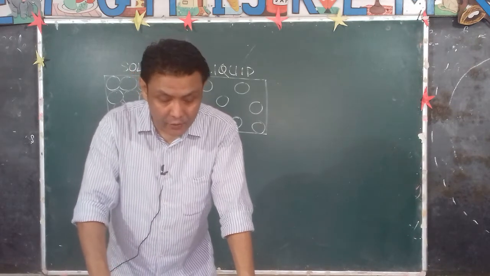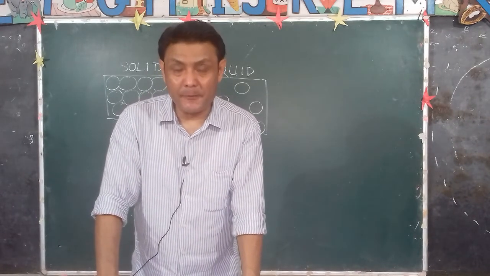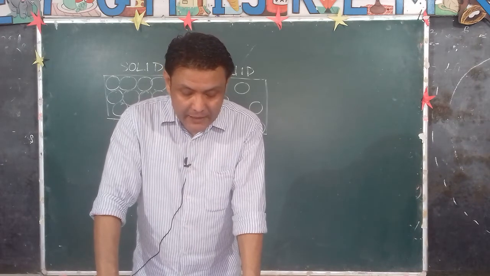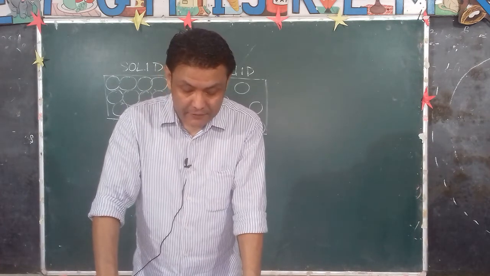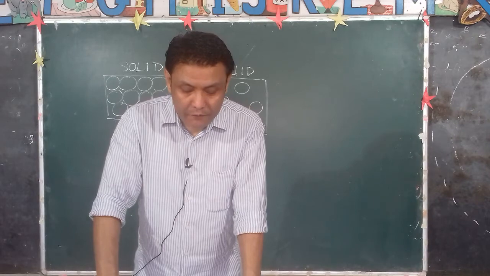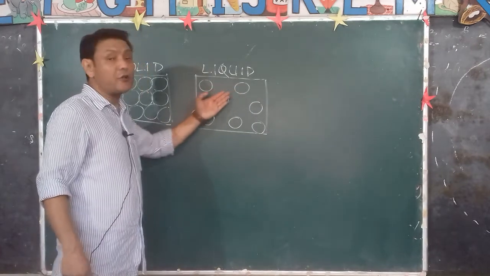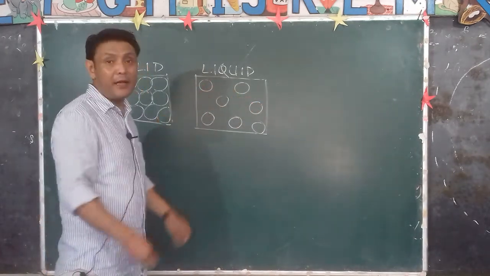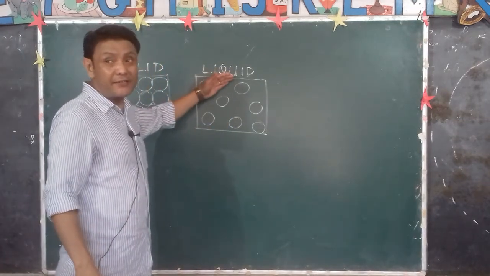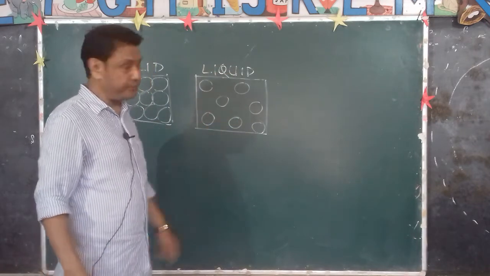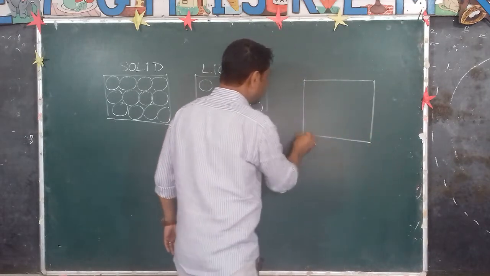The molecules are not very close to each other. The molecules in the liquid can move from one position to another within the liquid. That is why liquids have the property of being able to flow, from a higher level to a lower level. Molecules in liquids collide more frequently with each other than in gases, due to the shorter distance between them. So the molecules also collide between them. They bang into each other. They collide with the walls of the container and exert pressure on the walls of the container.